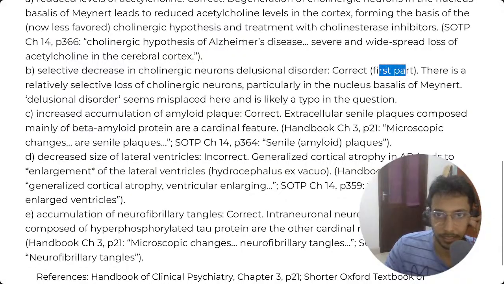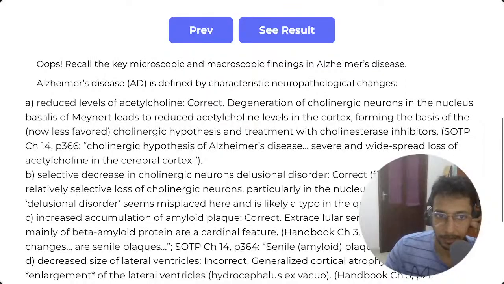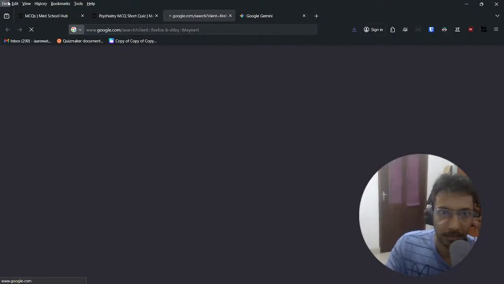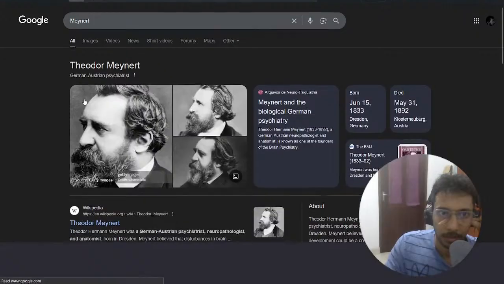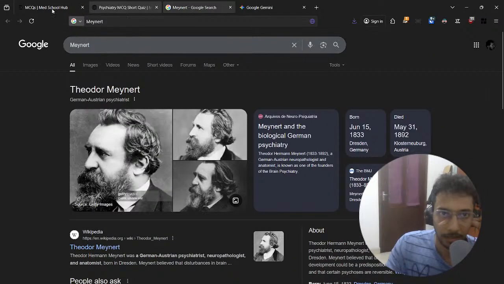The first part is correct. Okay, I need to fix this question as well. There is a relative selective loss of cholinergic neurons, particularly in the nucleus basalis of Meynert. What the hell is this? Let's search what that is. Okay.